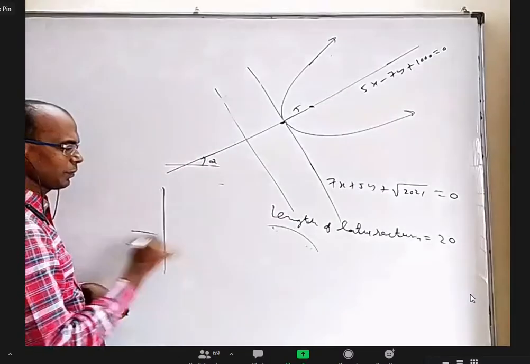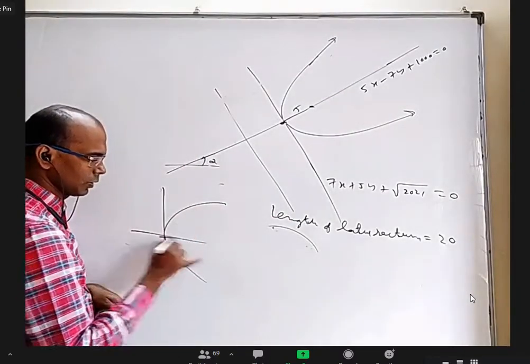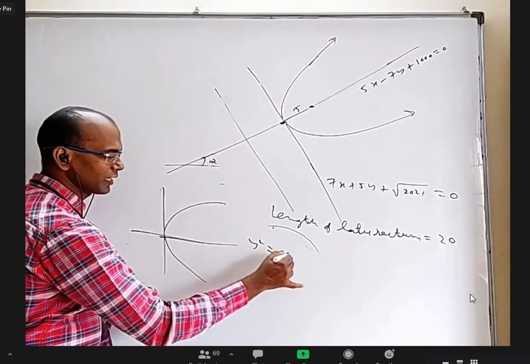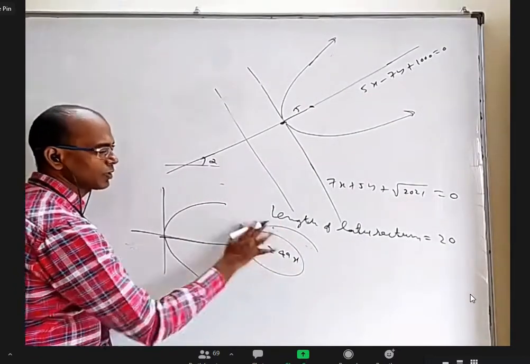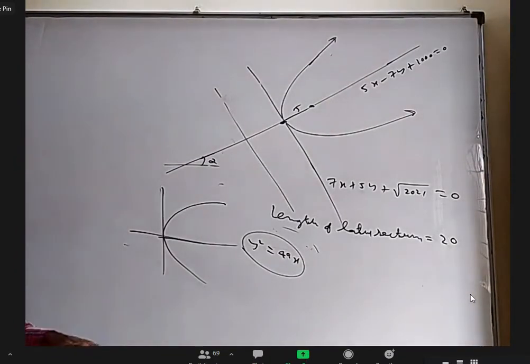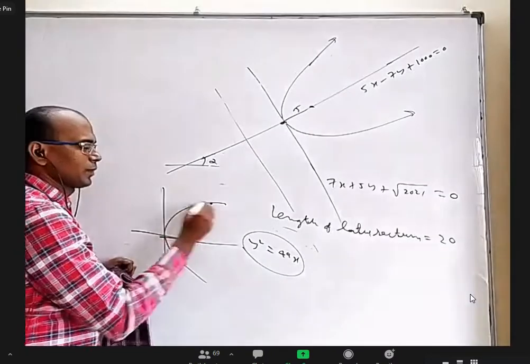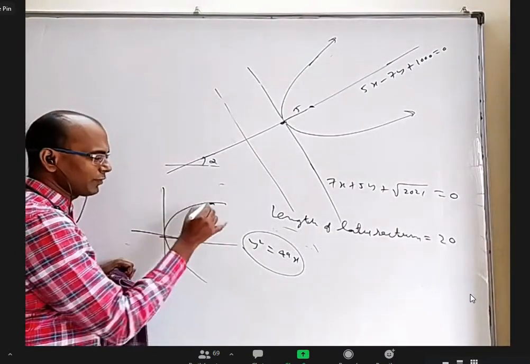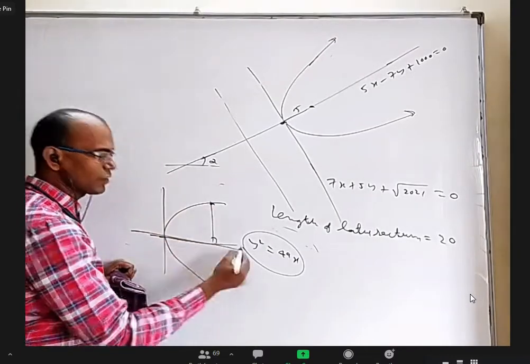Now, if I take a parabola y square equal to 4ax, based on what I told, how can I understand it? The distance between the point and the x-axis whole square equals, you take any point, find the perpendicular distance to the axis of the parabola.